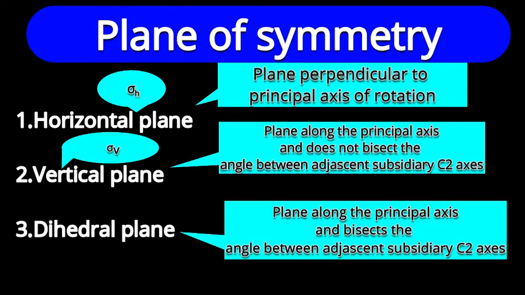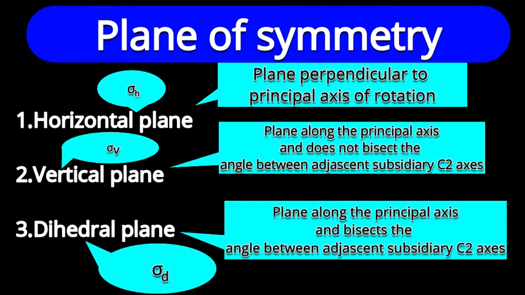A plane which is along the principal axis and bisects the angle between the subsidiary C2 axes, the nearest, consecutive subsidiary C2 axes, is called a dihedral plane, and it is represented as sigma d. The d is small here. d represents the dihedral plane.